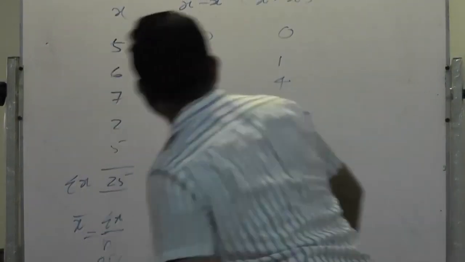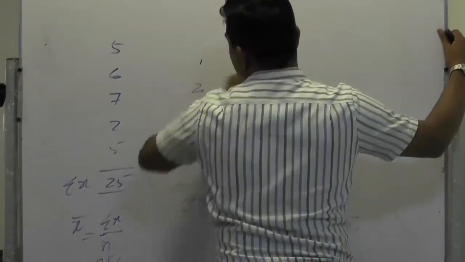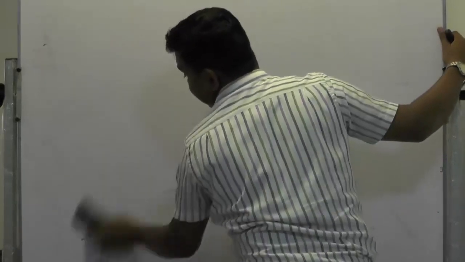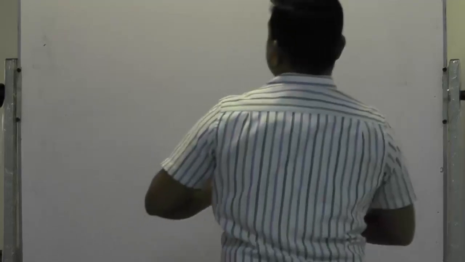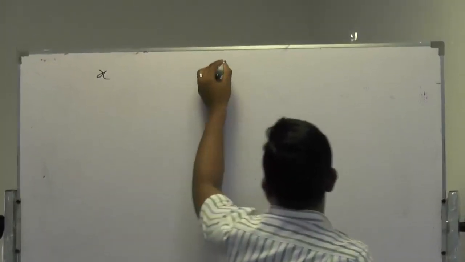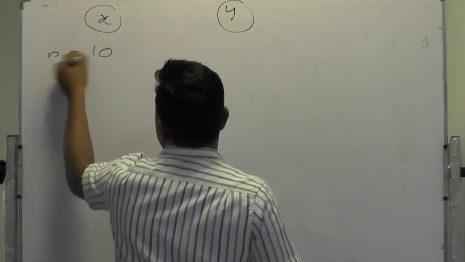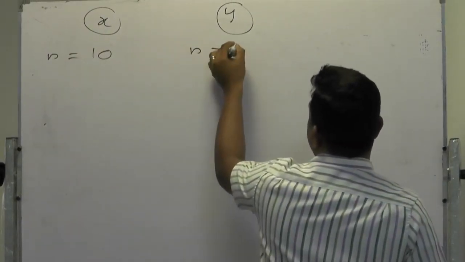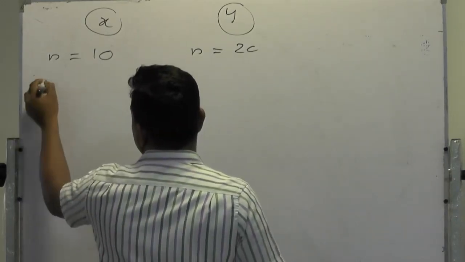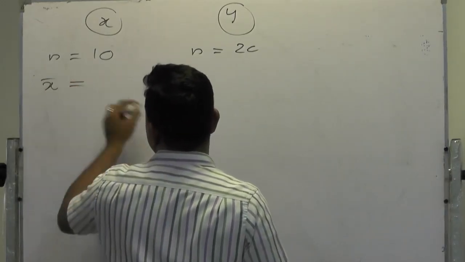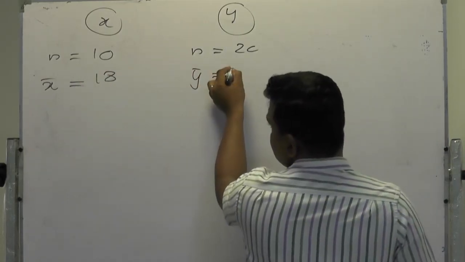Now in the given question, these are a little bit complicated MCQ questions, right? But you will be tested on this question. Now they have mentioned you have two populations x and y, two factories. Total number of x is 10, total number of y is 20. Then they have mentioned the mean values: x bar is 18, y bar I think was 15.